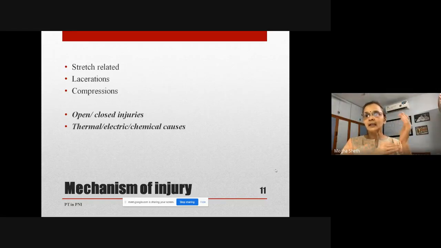So you have a clean cut. Again, it is a neurotmesis, or you have a glass cut. And the third type of mechanism is a compression. So compression is the facial nerve injury that takes place, or the Saturday night palsy.